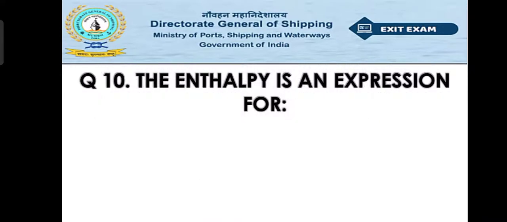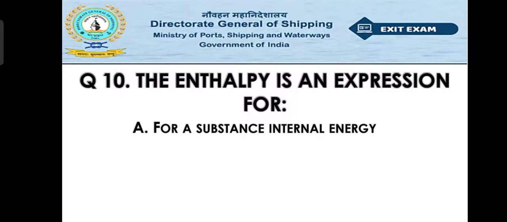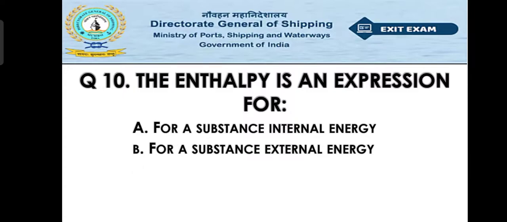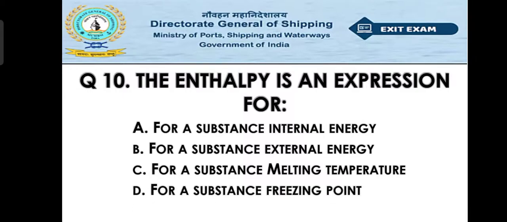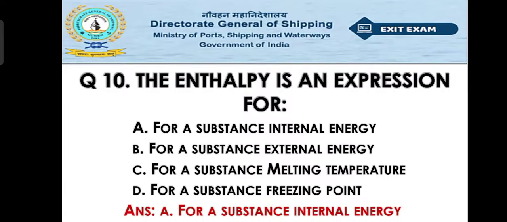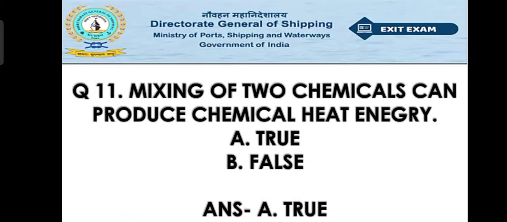Now move to question number 10. The enthalpy is an expression for option A, for a substance internal energy. Option B, for a substance external energy. Option C, for a substance melting temperature. Option D, for a substance freezing point. So the right answer will be option A, that is for a substance internal energy. Now move to question number 11.